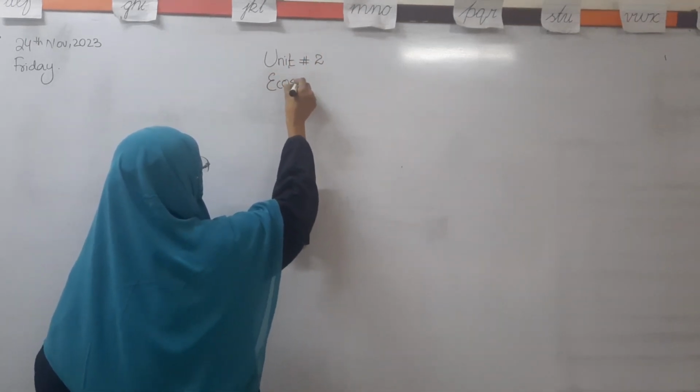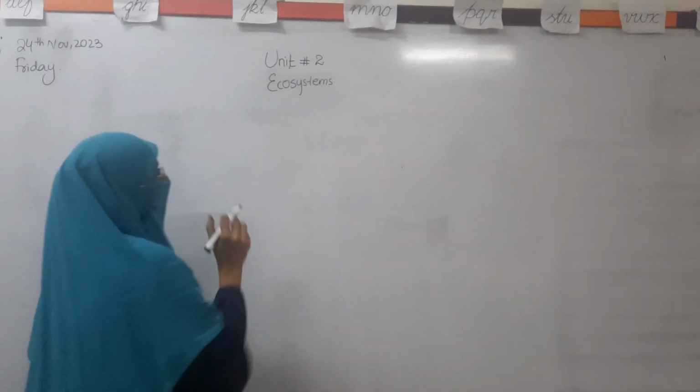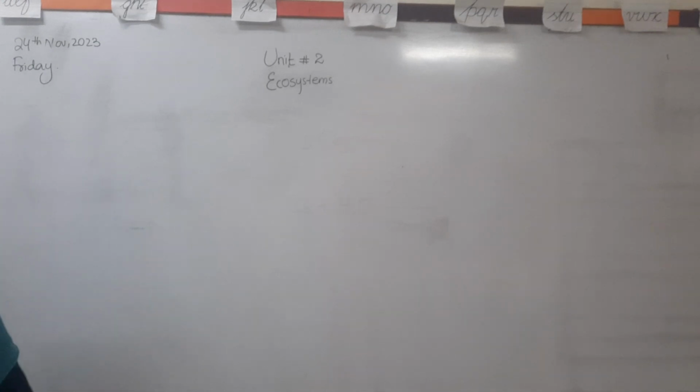Ecosystem. Okay, can anybody tell me what is an ecosystem? Good. The ecosystem is the place where living and non-living things are living together. Good. And they having what? They having a relationship with each other.